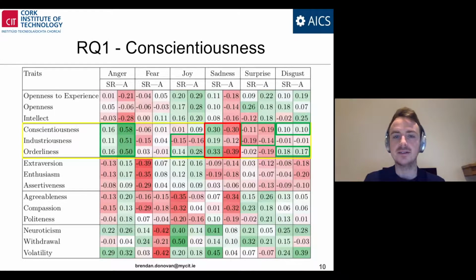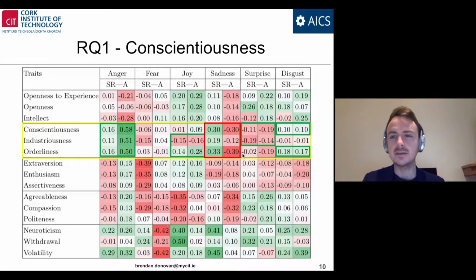There was also a consistent mapping found between conscientiousness and orderliness with disgust. This is consistent with past research, which has hypothesized that a key aspect of conscientiousness, and in particular orderliness, is a sensitivity to experiencing disgust. And this is argued to be a motivator of conscientious behavior. Conscientious people are very orderly, industrious, hardworking, rule-oriented, and they can be seen as quite strict. It has been argued that a key aspect of that is that they're quicker to experience disgust, which motivates them to act conscientiously, and our findings support this hypothesis.